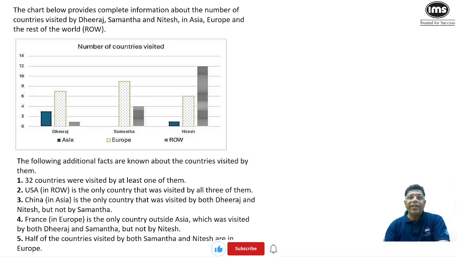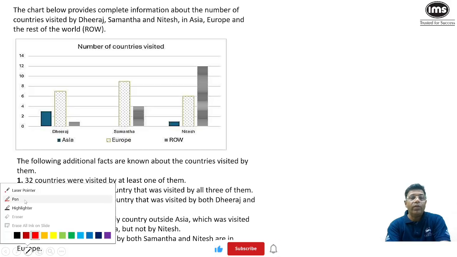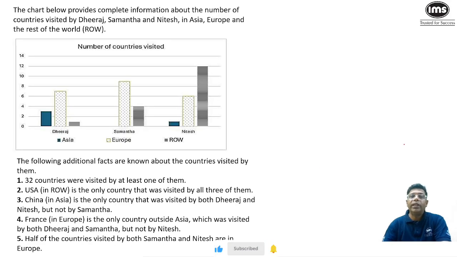So here comes set number 2 of slot 1 CAT 2024. Let's read the set carefully and then we can try to understand the set. It says the chart below provides complete information about the number of countries visited by Dheeraj, Samantha, Nitesh